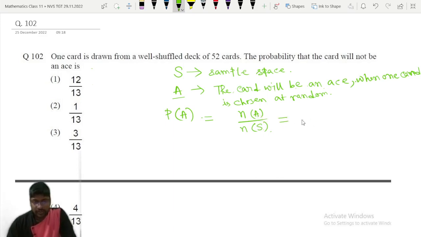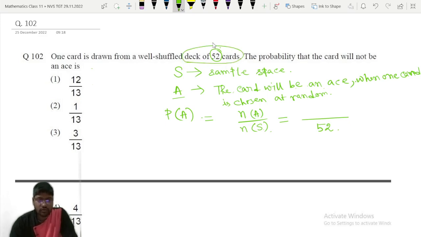So this will be what? N of S means out of 52 cards, in how many ways can we choose one card? 52 ways. And in how many ways can we choose an ace? In a deck of 52 cards, how many aces are there?